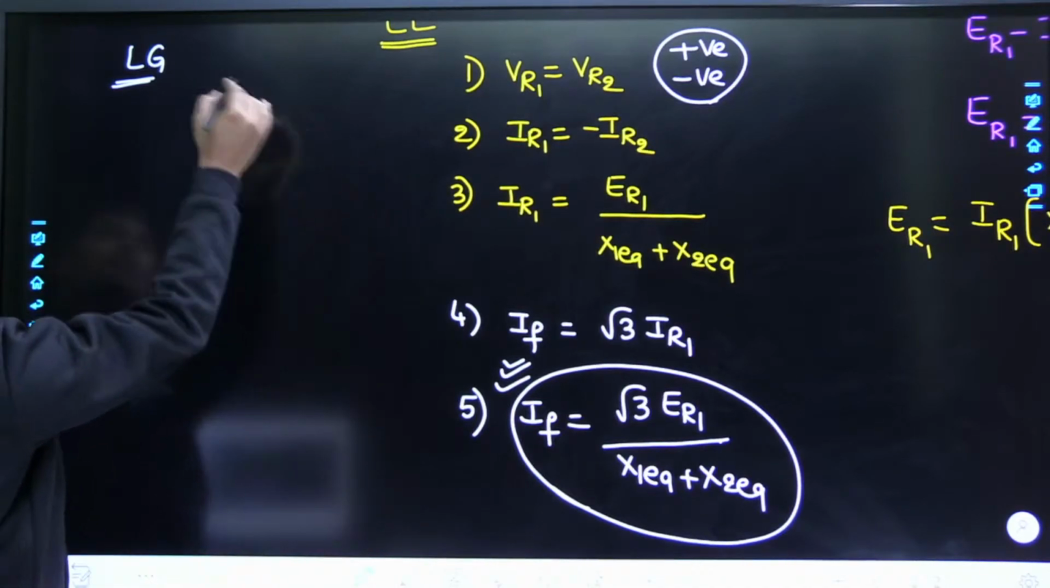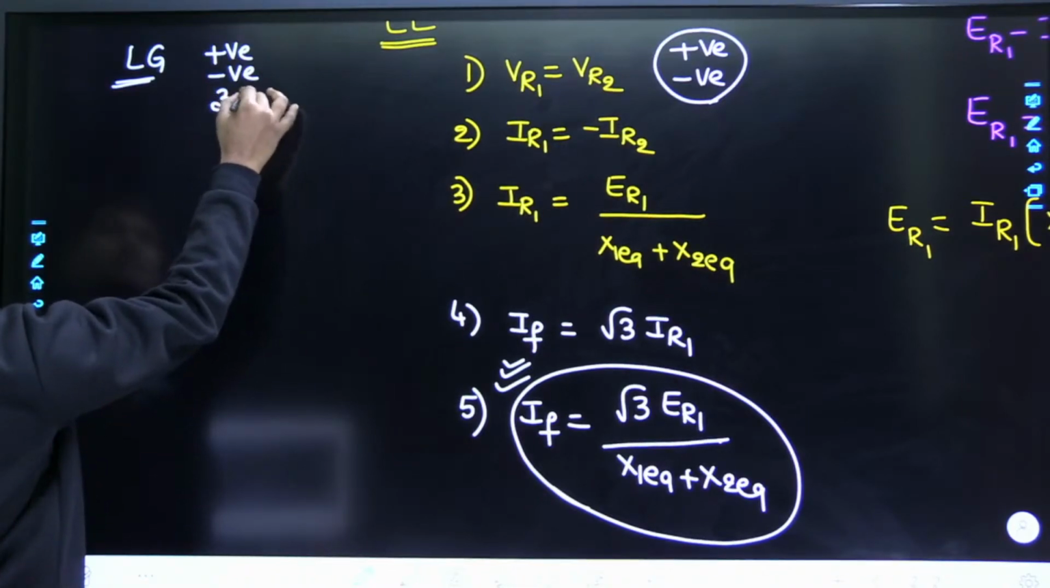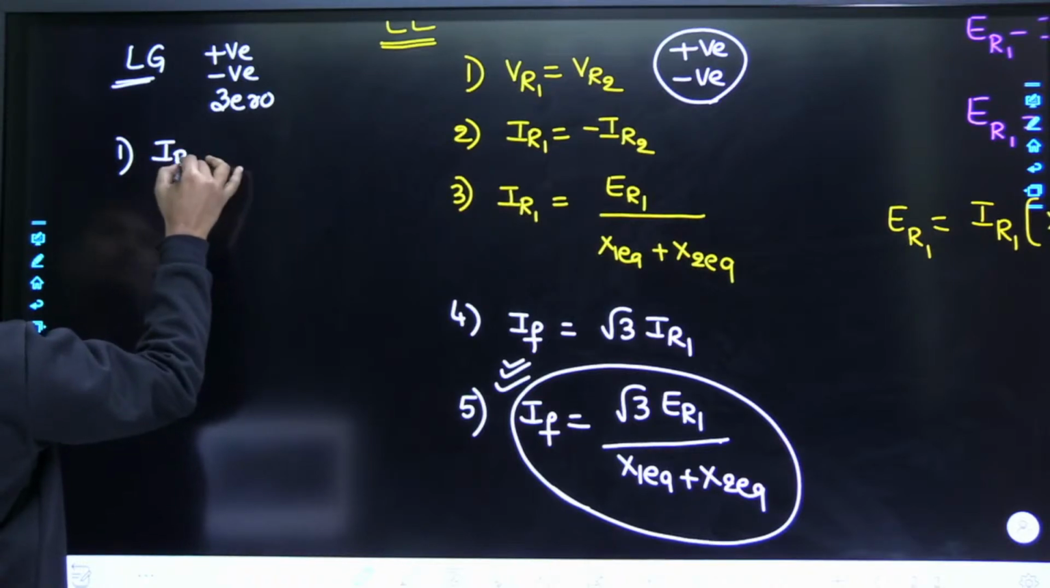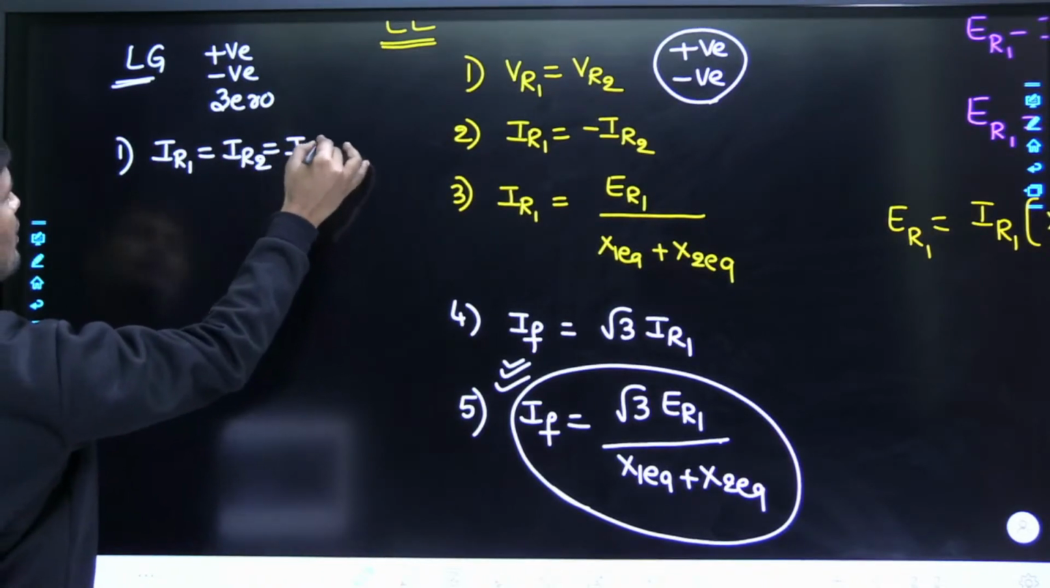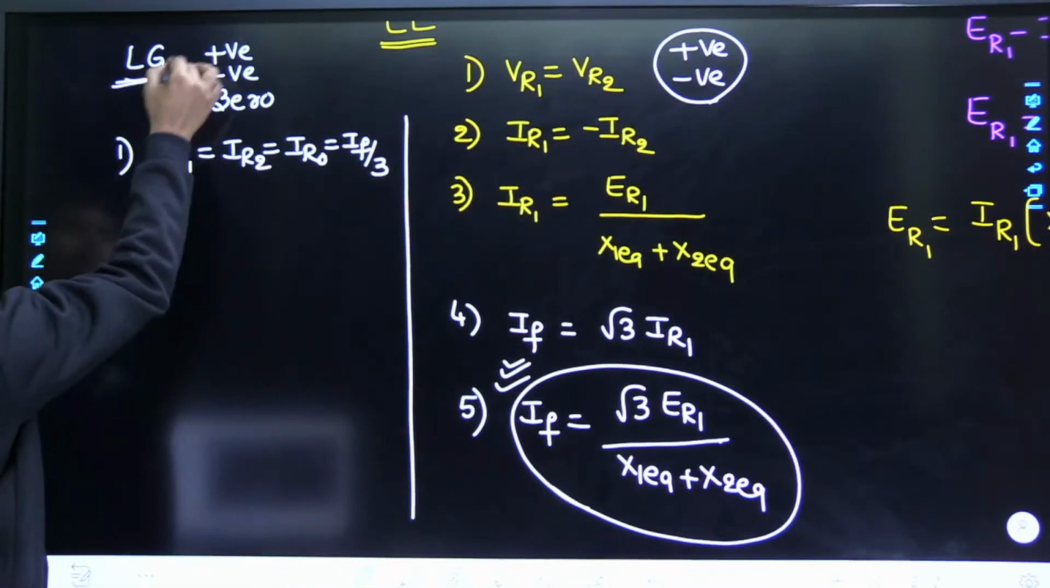In case of line to ground fault, it is unbalanced with ground, so we have positive, negative and zero sequence components. What is the first result in line to ground fault? All sequence currents are equal: IR1 equals IR2 equals IR0 equals IF by 3. This is the line to ground fault I am discussing.